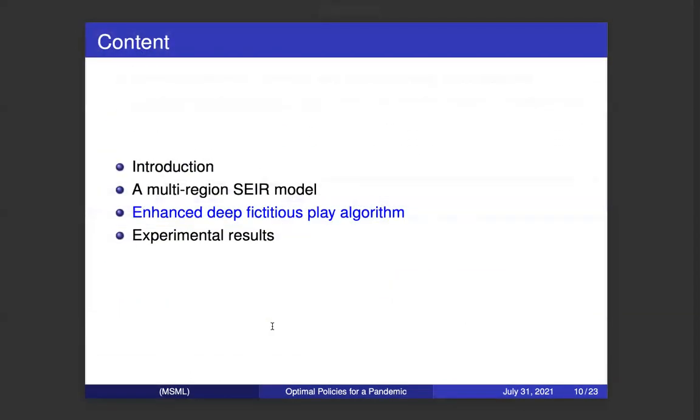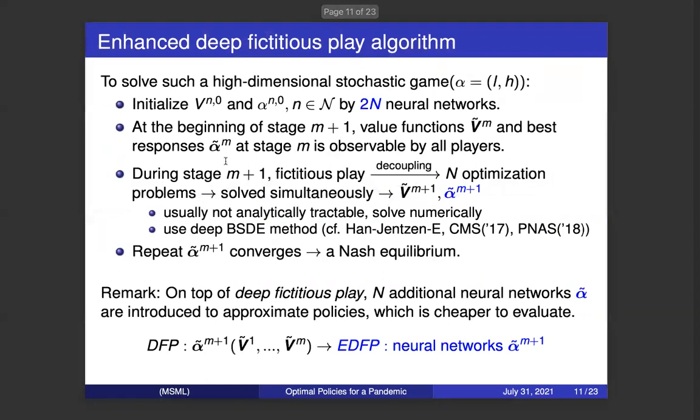Now I will talk about the enhanced deep fictitious play algorithm. Here is the enhanced deep fictitious play algorithm. In the beginning, we use alpha to represent the policies L and H. We will initialize the value function V and policy function alpha for all the states. So in total, there are N states, so we will have 2N networks.